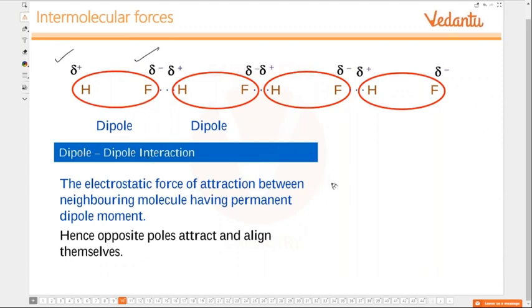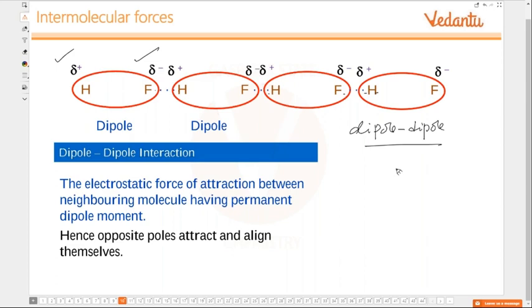The hydrogen end of the molecule is slightly positive. So therefore what happens? There is a force of attraction between these two. This is also dipole-dipole interaction, but then we have a special name for this. What is that name? What kind of bonding is this?